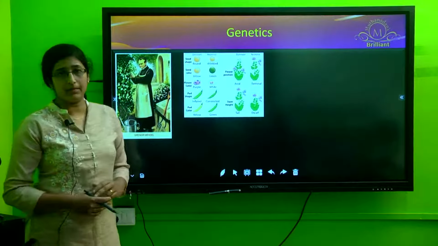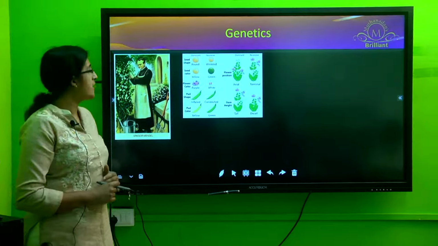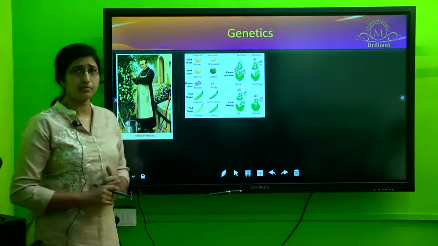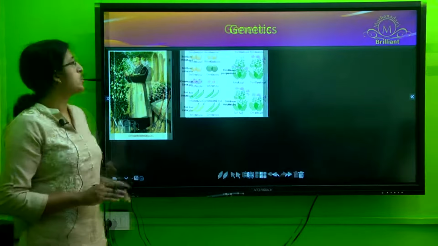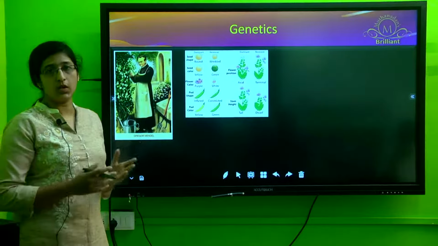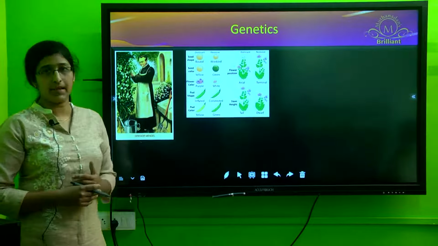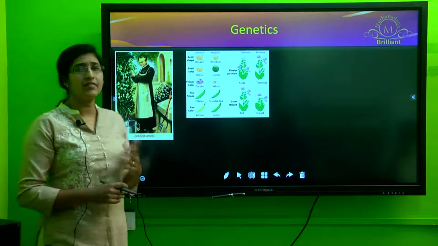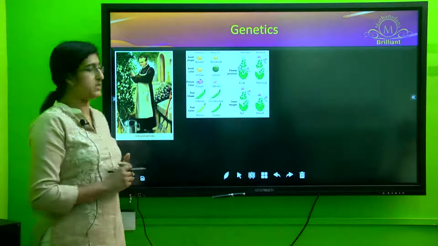Who was Gregor Mendel? He was an Augustinian monk from Austria. He was a mathematician, a biologist, and a physicist. He did his experimental studies using the garden pea plant, Pisum sativum. Now, there are several reasons why he chose this particular plant for his experiments.